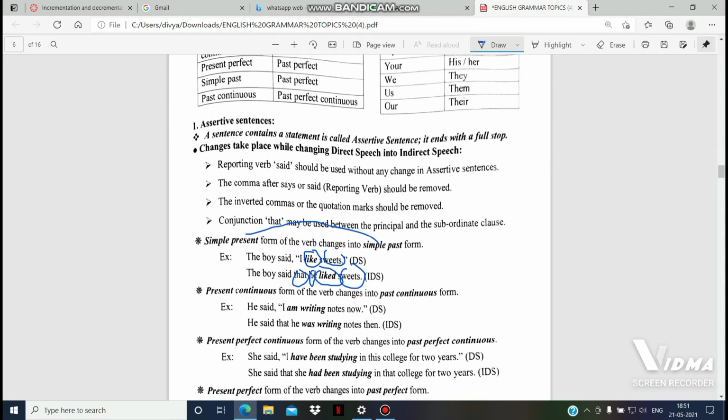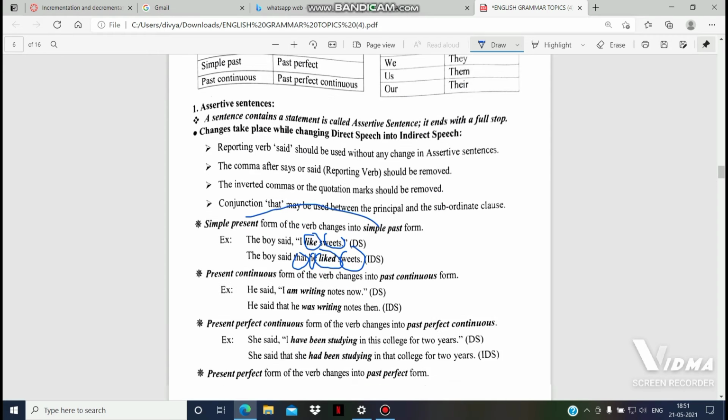So in the indirect speech we didn't use any commas or inverted commas. We used only a full stop and the conjunction that. And said is also not changed. These are the rules we have to keep in mind to convert direct speech into indirect speech. Through the verb we can identify that the sentence is in simple present tense, and through that we can change it into indirect speech.